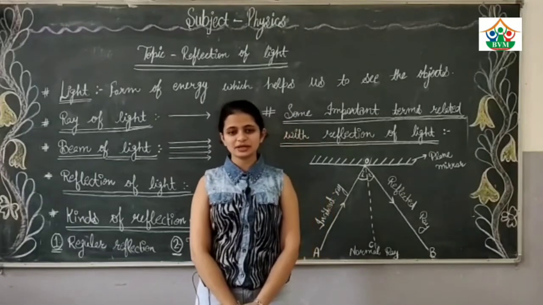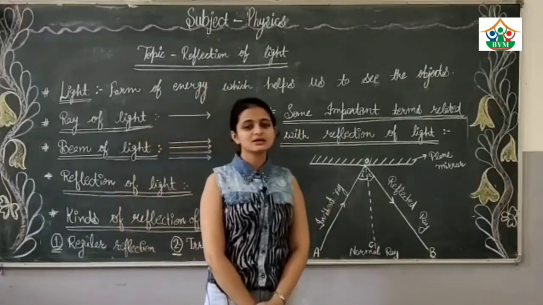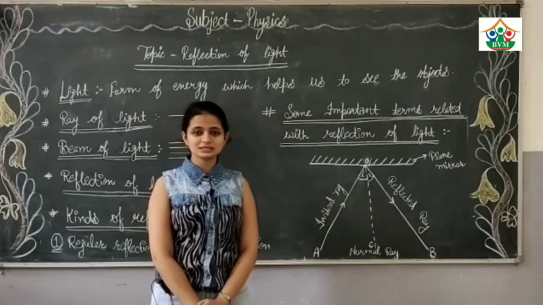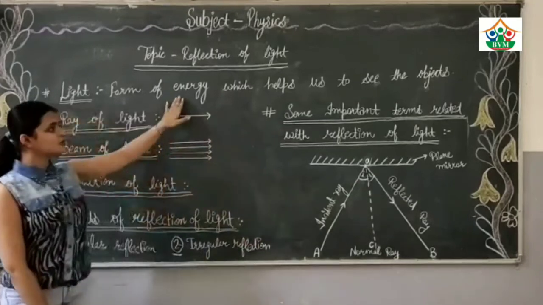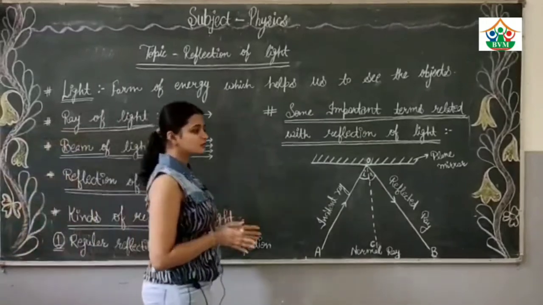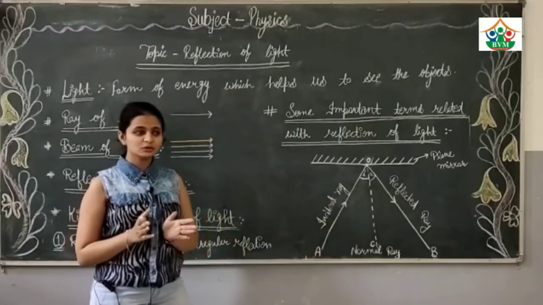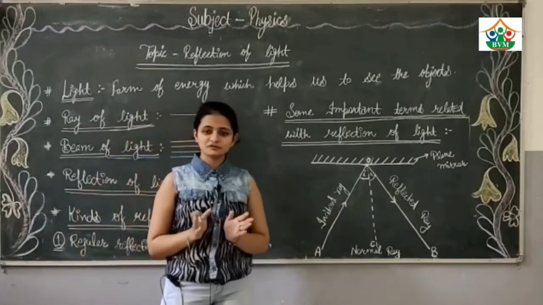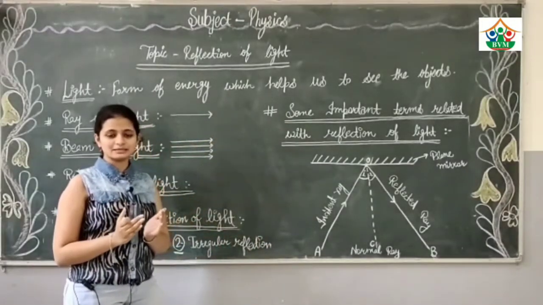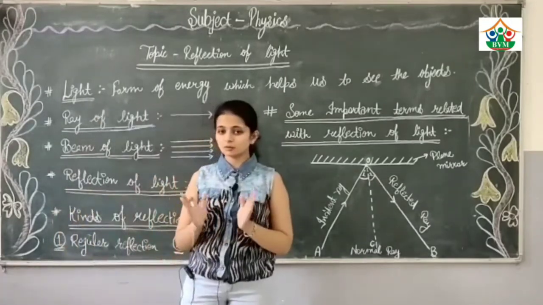Under physics today we are going to start a new topic, reflection of light. Before discussing reflection of light, first of all we have to discuss light. What is light? Light is simply a form of energy which helps us to see different types of objects. How are we able to see different types of objects? When light from different objects falls on our eyes, this light gets reflected back. That's why we are able to see the objects.